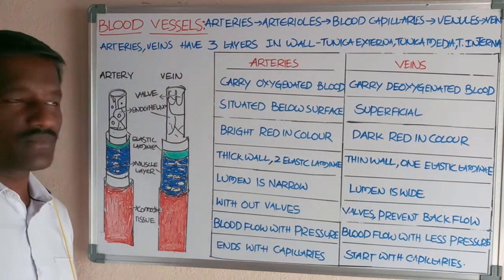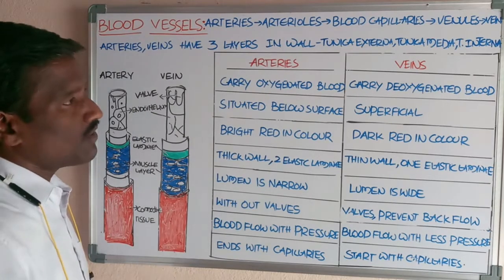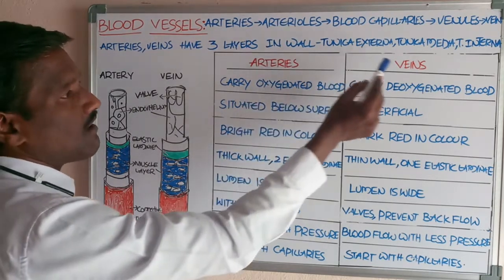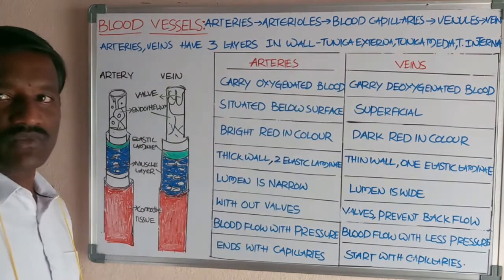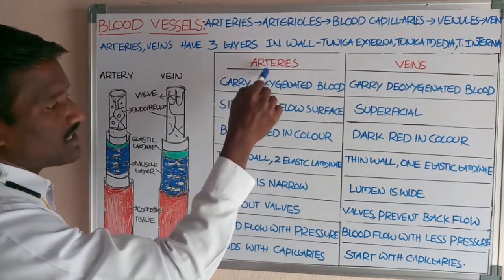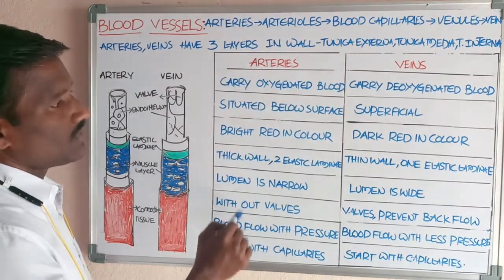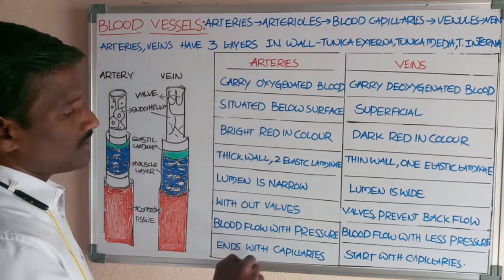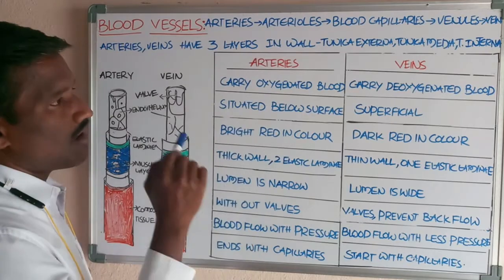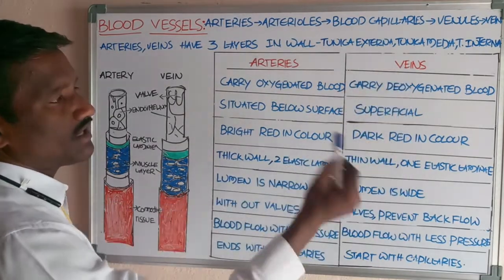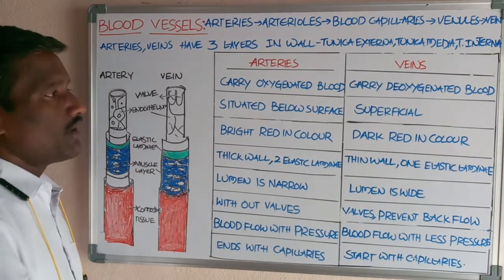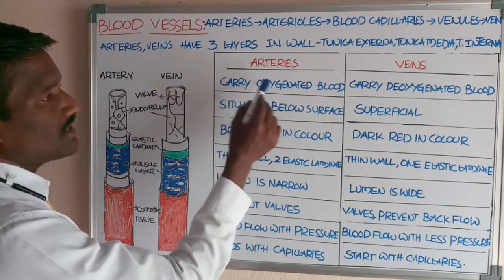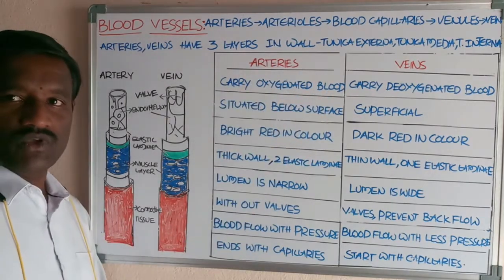Now, what are the differences between the arteries and the veins? These are the details about the arteries, and these are the details about the veins.